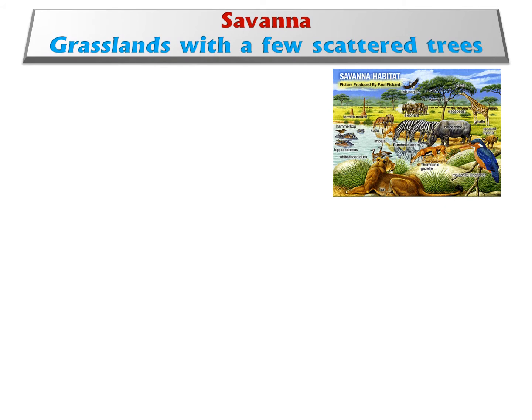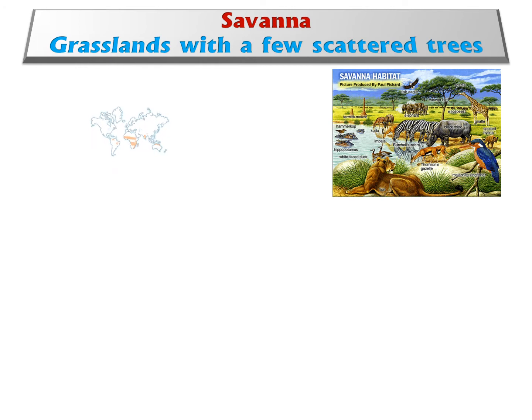Another biome is savanna. Where is the savanna? What is savanna? Savanna is a grassland with a few trees. Like a golf field, you see the golf field just like that, a few trees, the grassland with a few trees. That's savanna.